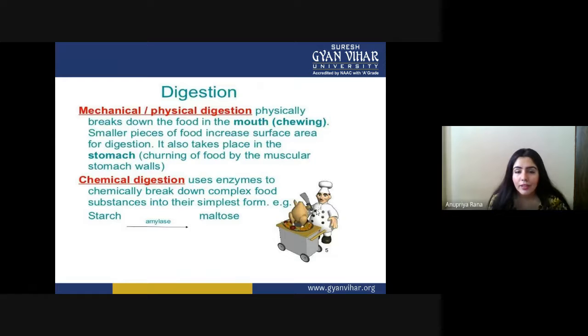Like if we are taking starch, by the use of the amylase enzyme, we convert it into maltose. In the form of maltose, fructose, and glucose, these things can be utilized inside our body. Otherwise, they cannot be taken up by the cell membranes. So these two processes are very important for a very good type of digestion.